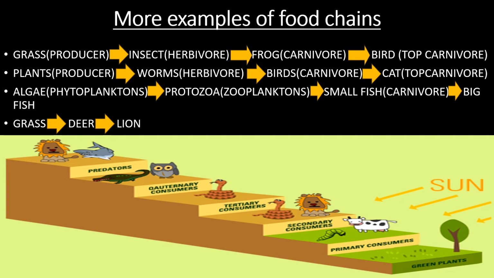So there are certain examples of food chains. Grass is the producer, then grass is eaten by an insect, herbivore, then frog, carnivore, and bird, top carnivore. So in this food chain, there are four steps. Grass is producer, insect is herbivore, then frog is carnivore, and the big carnivore is known as top carnivore. So these are certain examples of food chains.